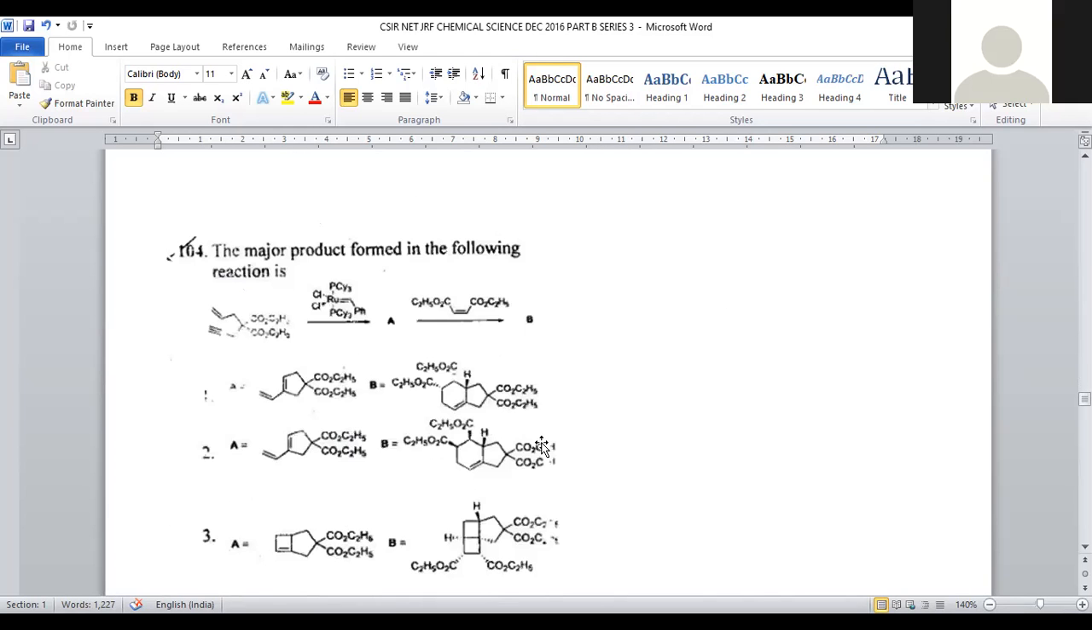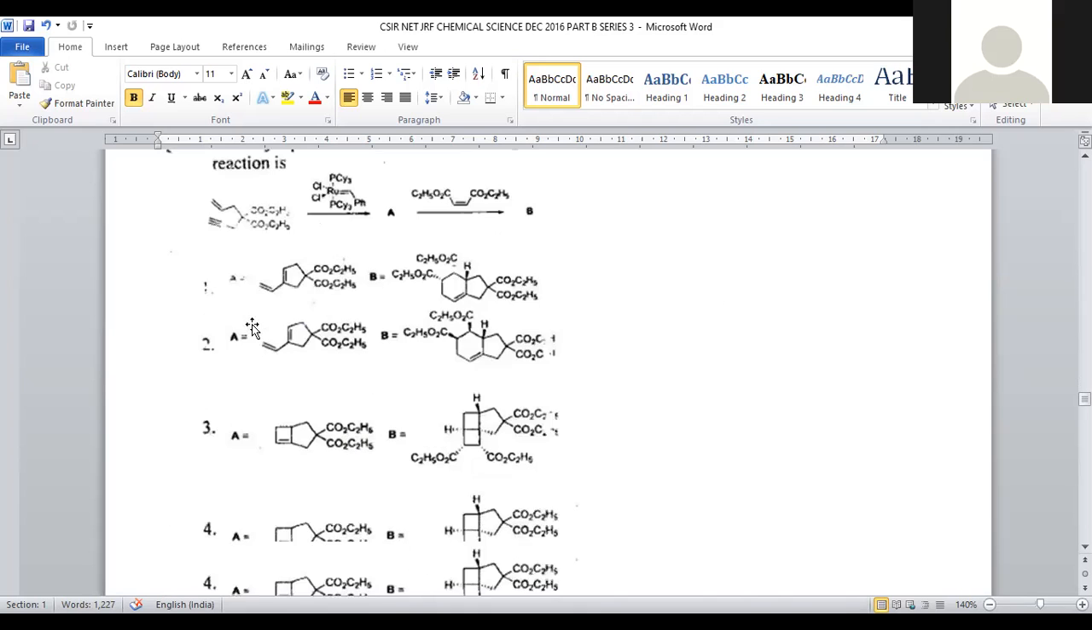Let us move on to question number 104. The major product formed in the following reaction: we are taking a kind of diester, COOEt present at the center, because here we have a triple bond at one terminal and a double bond at the other terminal. This is the starting material. It is treated with ruthenium, PCy3 taken thrice, Cl, double bond CH-Ph, an allyl group will be added to this one. This is a kind of Grubbs catalyst, and compound A will be formed.